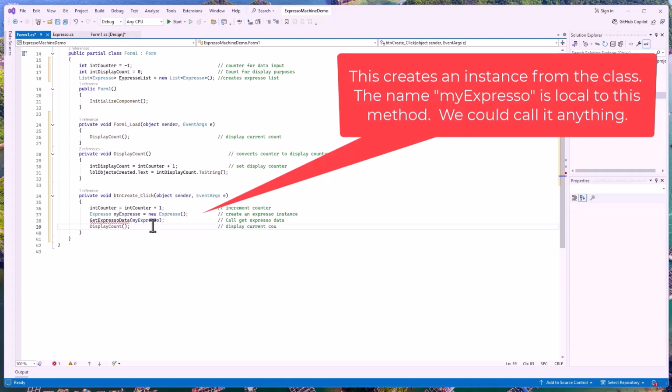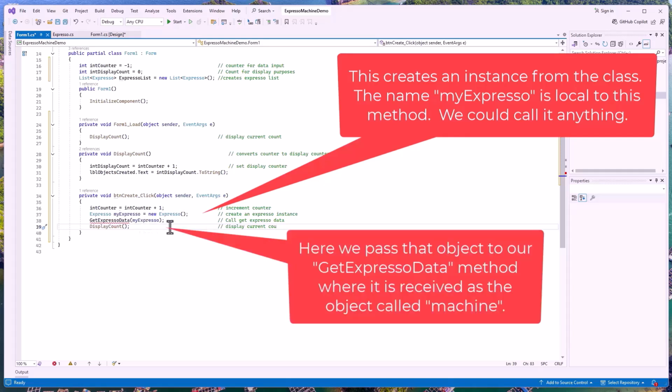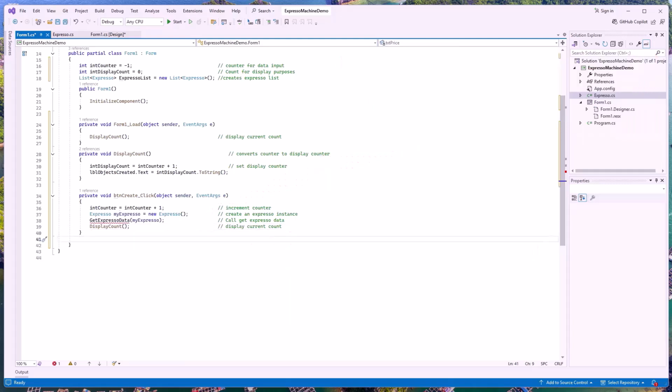We then go to our get Espresso data and pass my Espresso, which is right here, to that get Espresso data method. We had something similar to that in the array area, and so you're going to see that in a bit. We need to create it. It'll be a slight modification from what we did in the array. Once we've done that, we can display our count, which we've already set up here. What we've got here, we want to get the get Espresso data in there next. We're going to put that right down in here. So take our get Espresso data. That's going to look like this.